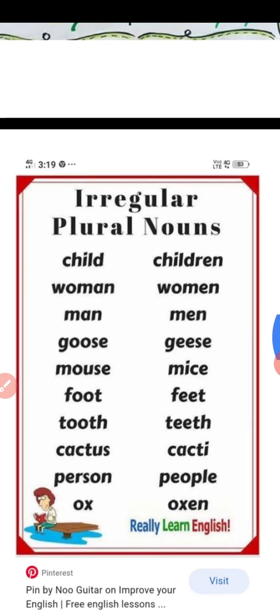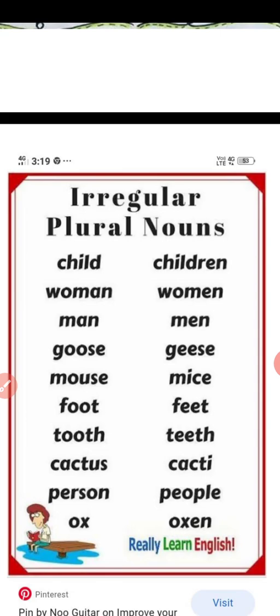Here there are some irregular plural nouns. These nouns you have to memorize. Okay, so child, when it comes to plural, you have to write children, woman, women, man, men, goose, geese, mouse, mice, foot, feet, tooth, teeth, cactus, cacti, person, people, ox, oxen.